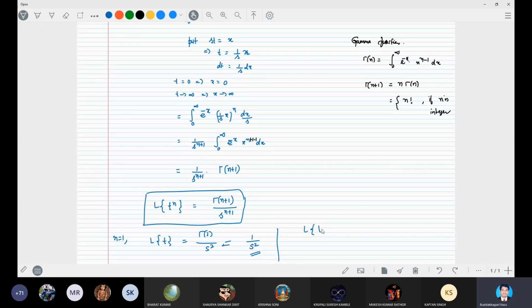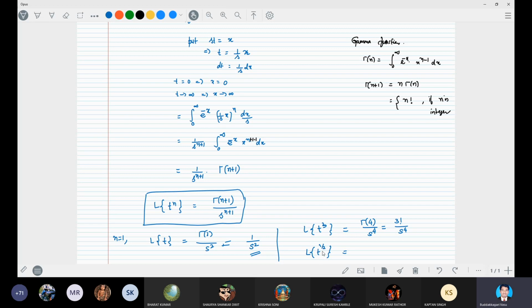Similarly, the Laplace transform of t cube is equal to gamma 4 by s power 4. Gamma 4 is 3 factorial, which is 6, so 3 factorial by s power 4.